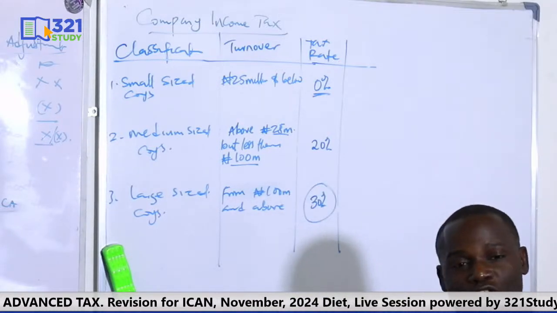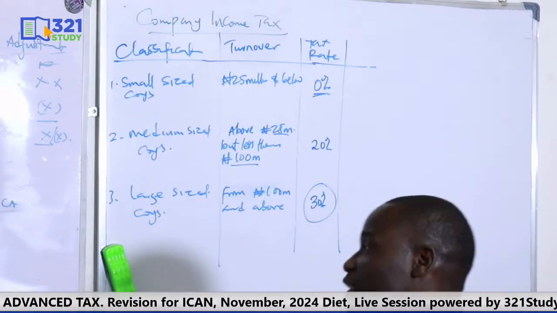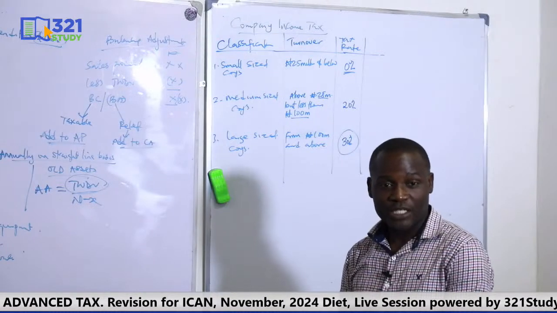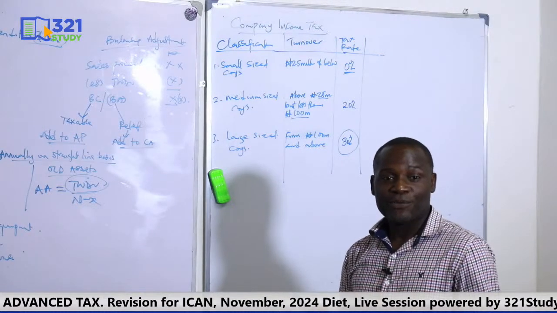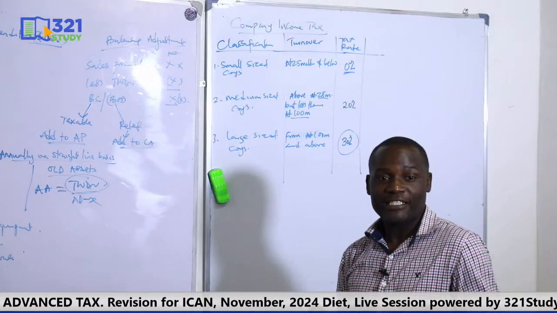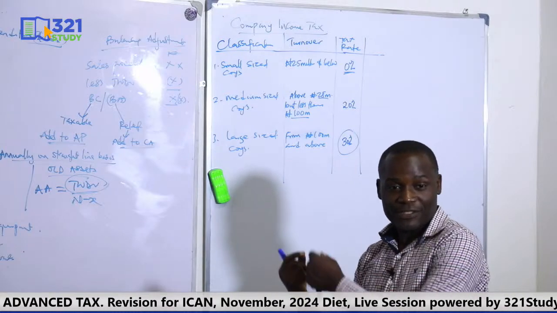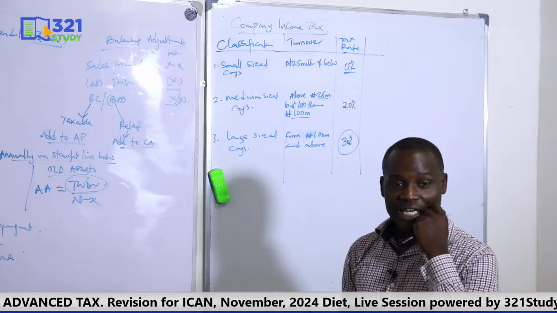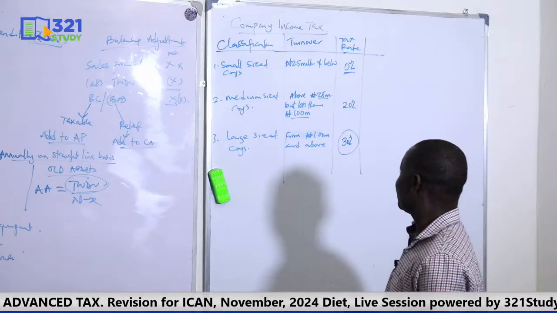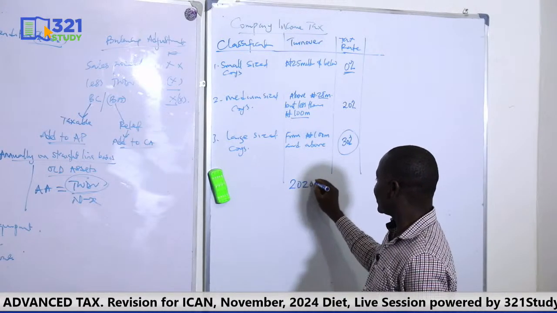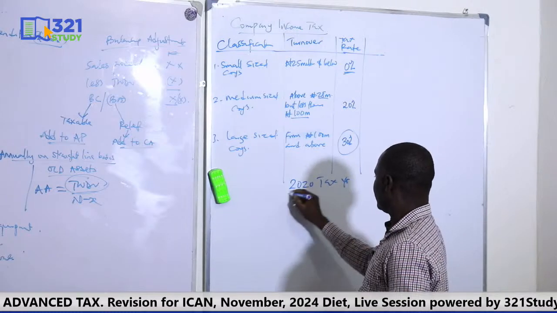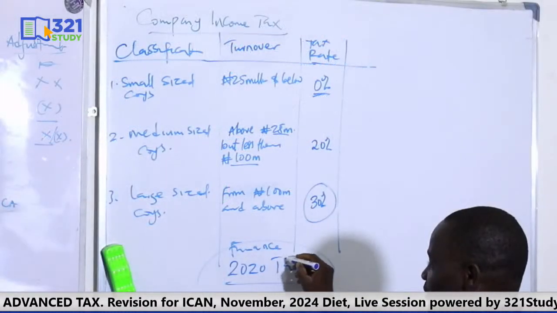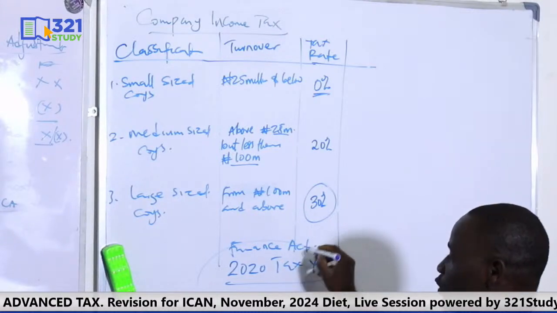Now, but you must also know that this classification is based on the Finance Act. If you have a question that the date is before the commencement of this Finance Act, then it means you are not going to classify it as such. Are we together? The Finance Act takes effect from 2020 tax year.